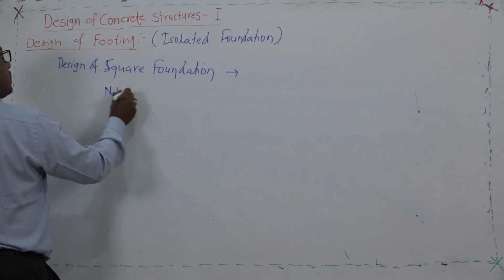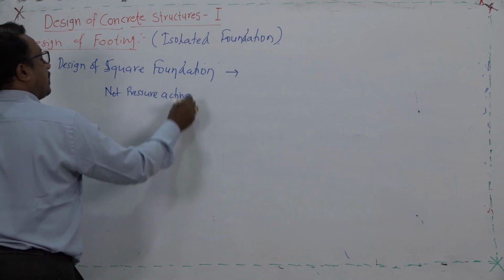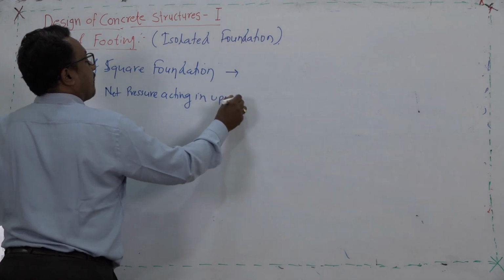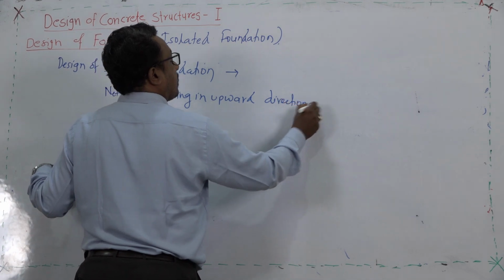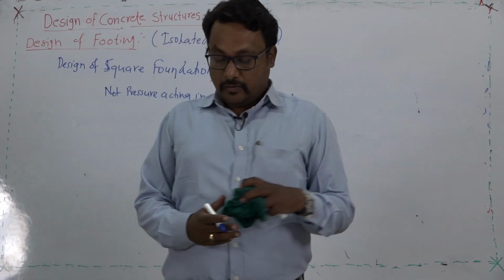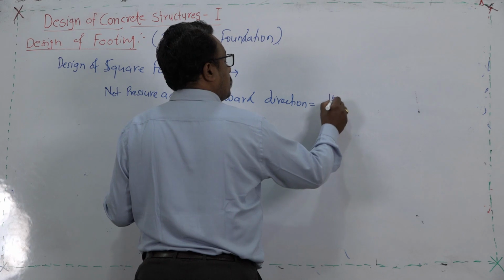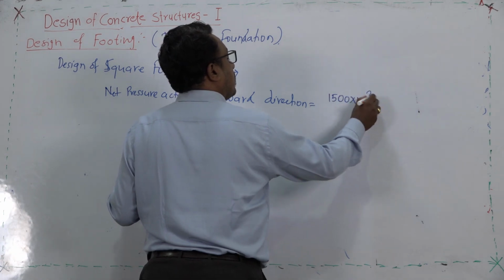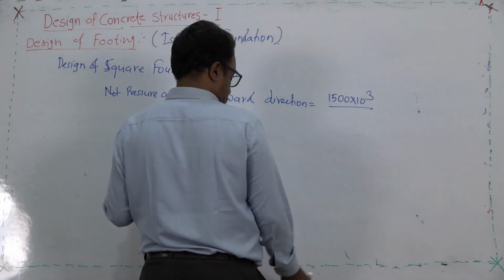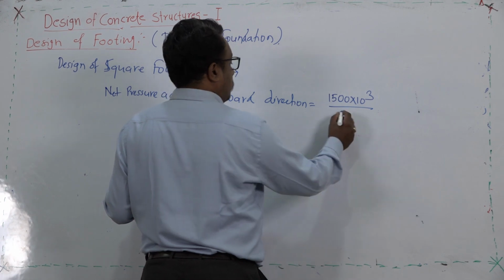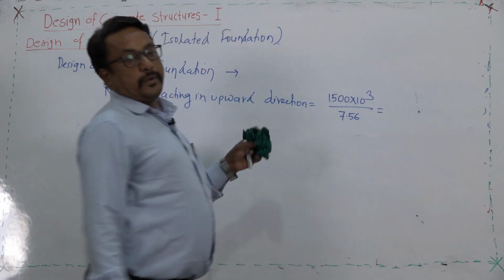So, the net pressure acting in the upward direction will be governed by the load on footing, which was 1500 kilonewton, and the area provided, which we have quantified now as 7.56 meter square.